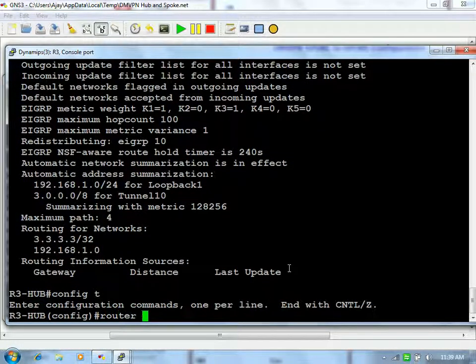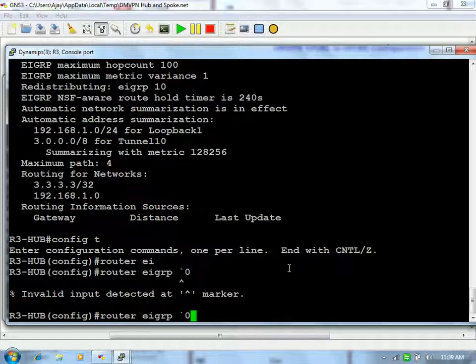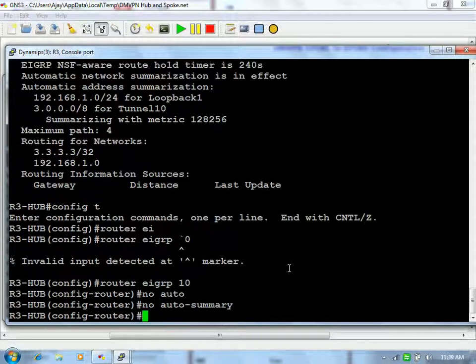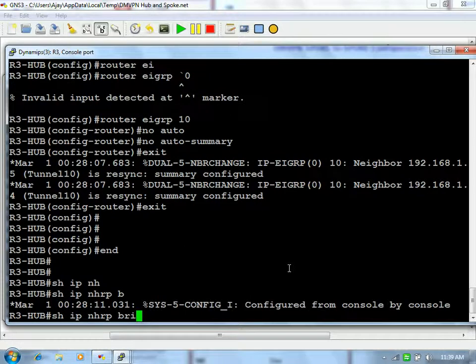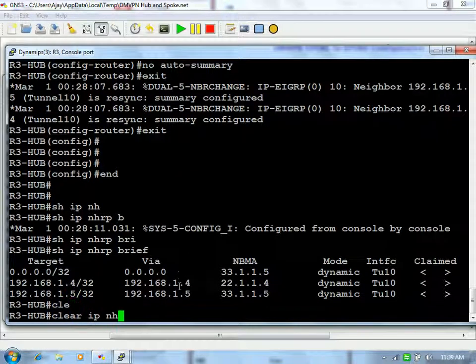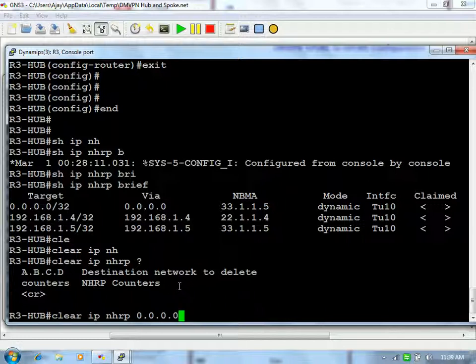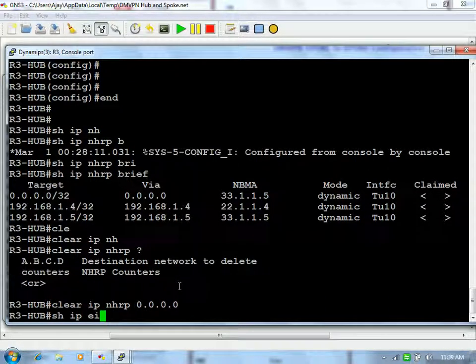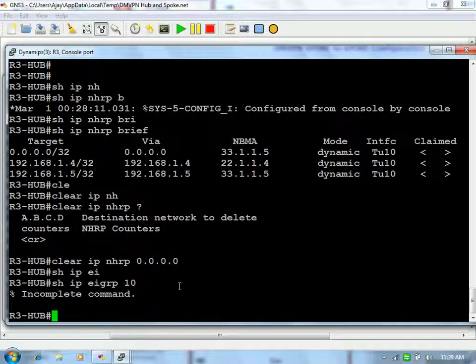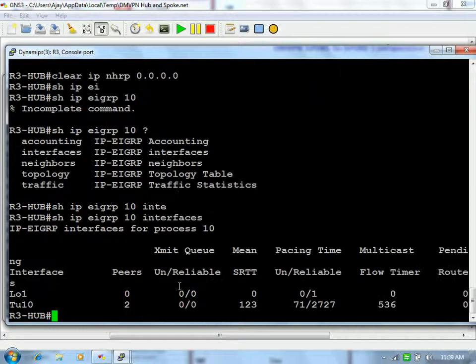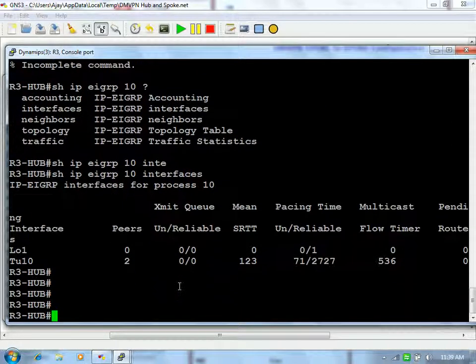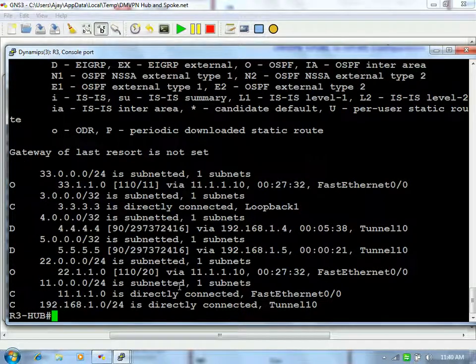Yeah, I think router EIGRP 10. Okay, see, you are getting the updates of R4 and R5, means one spoke and another spoke, right?